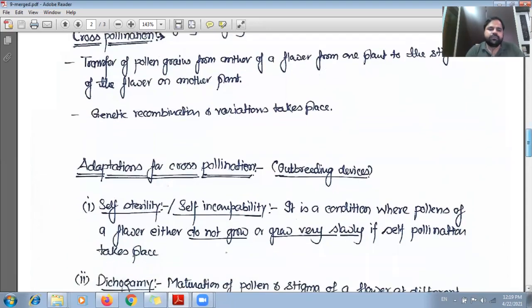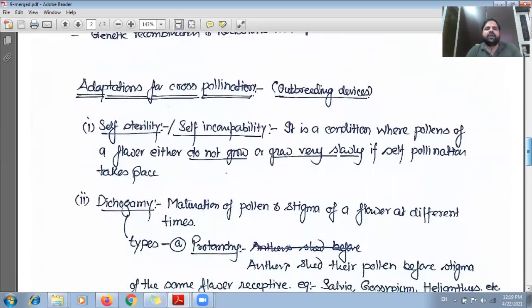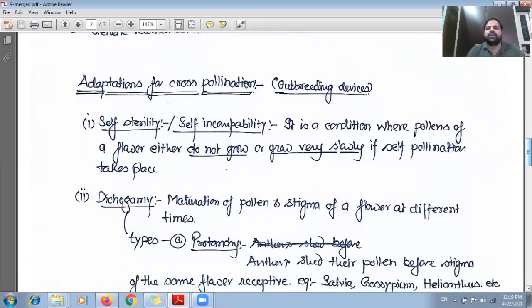Now we'll see the adaptations for cross-pollination.